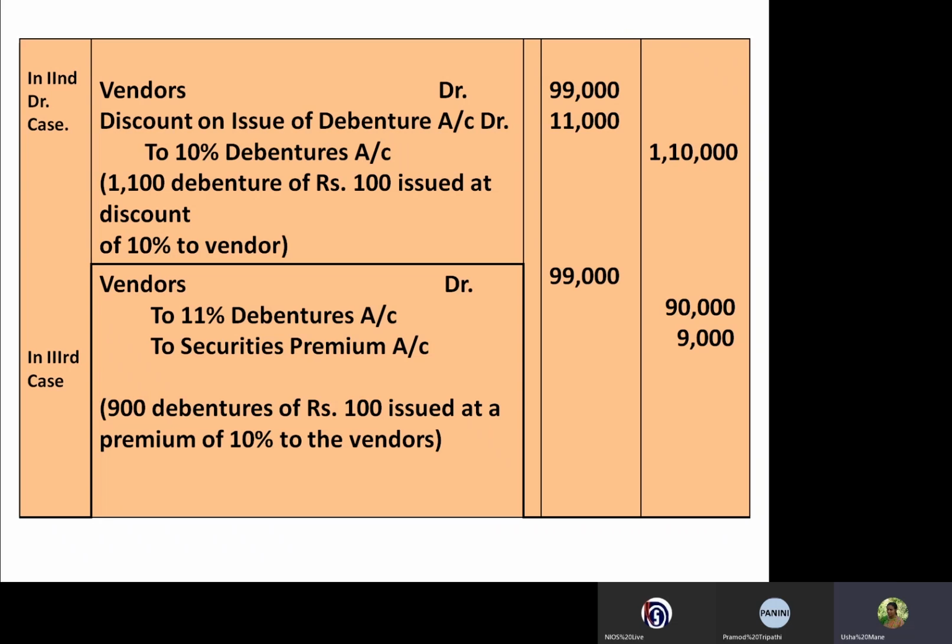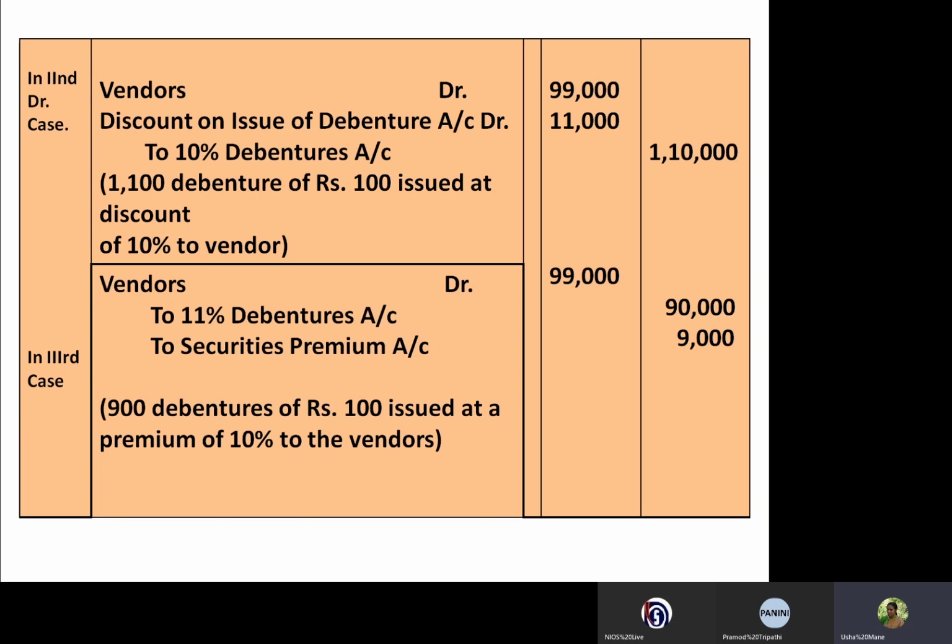So here the journal entries will be: vendor account debited 99,000, discount on issue of debenture account debited 11,000, and 10% debenture account credited 1,10,000. So like that we have to pass the journal entries here. And in the third case, vendor account debited 99,000 and 11% debenture account 90,000 and securities premium 9,000.